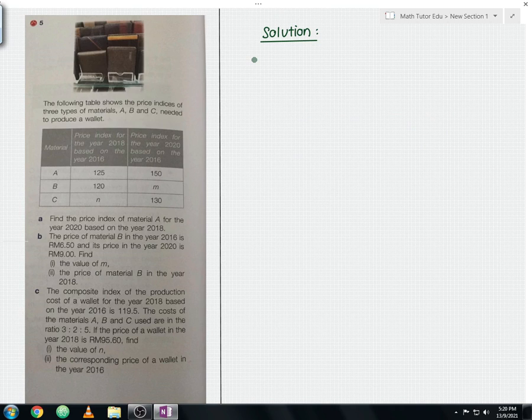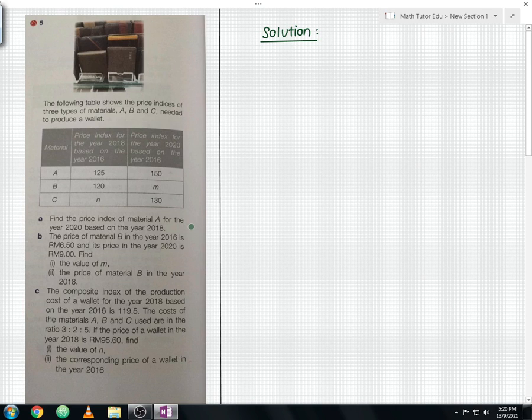Okay, let me read the question now. The following table shows the price indices of three types of materials A, B and C needed to produce a wallet. As you can see here, the first column consists of the material, and the second column is the price index for the year 2018 based on the year 2016. The third column is the price index for the year 2020 based on the year 2016.